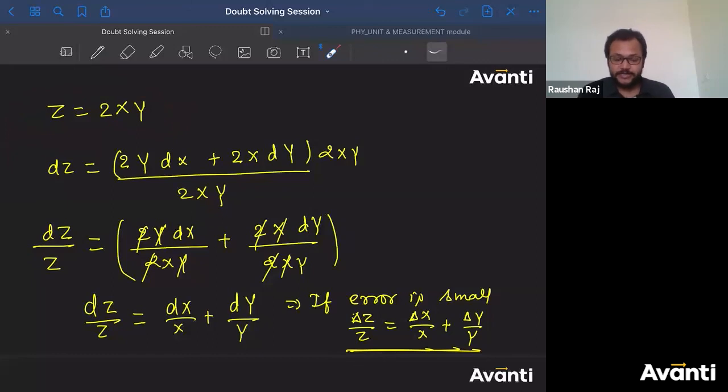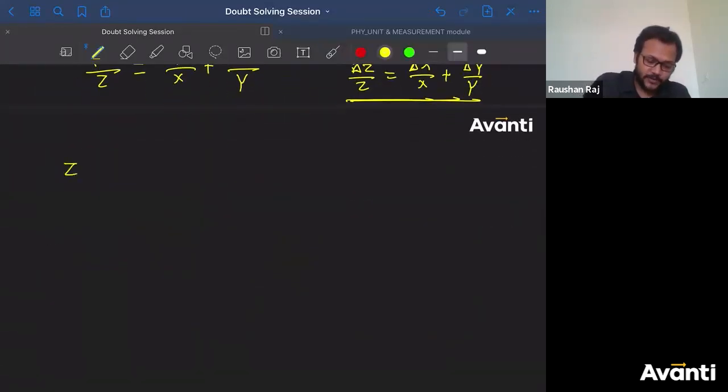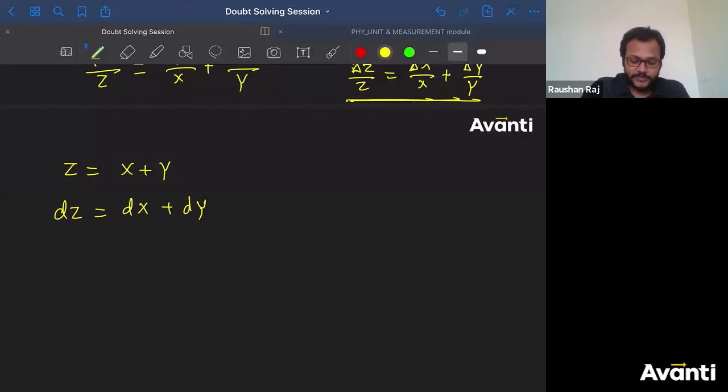So when we find out the relative error in z, this 2 has been eliminated. 2 didn't come as the result. So that is why when you multiply, this 2 will not come. But what will change if you are going to add them? See, if you are having z is equal to x plus y, if I differentiate it again, I'll get dz is equal to dx plus dy. Now I can't do anything else. So this can be written as delta z is equal to delta x plus delta y.